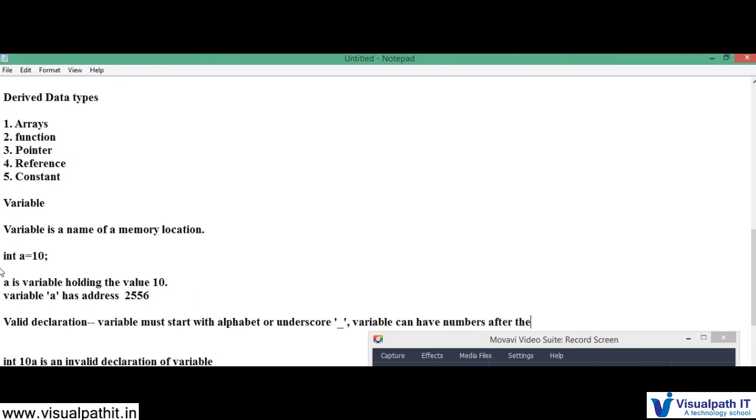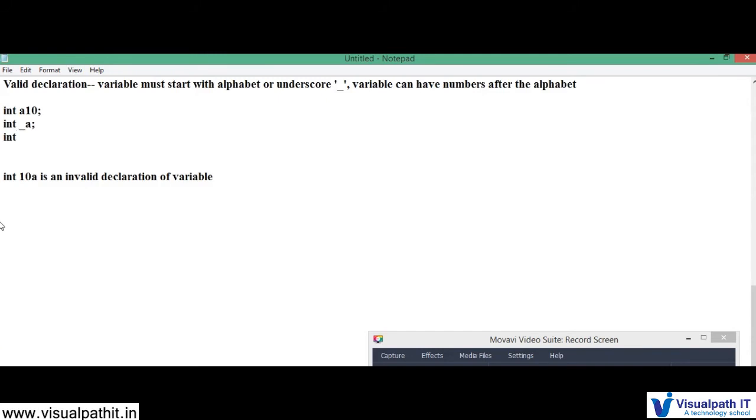Numbers after the alphabet. Okay, so let me see what is a valid declaration. int a = 10. This is a valid declaration. Okay, int underscore a is a valid declaration. Let me just scroll up. So instead of saying a, let me just give first underscore name.